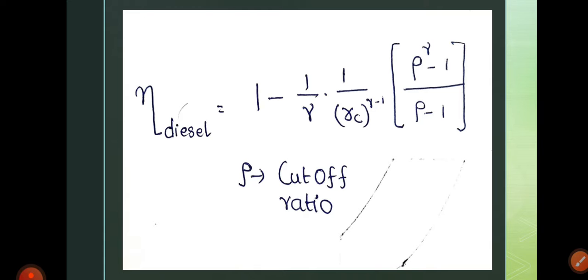What is rho? Rho is the cutoff ratio. Rc is the expansion ratio. What is the formula for rho? Rho is the volume after fuel addition to the volume before fuel addition. Fuel addition takes place at 2 to 3. So rho is equal to V3 by V2. Rc is the adiabatic compression ratio, that is V1 by V2. Gamma is the adiabatic exponent, rho is the cutoff ratio. So with this information, we can do a problem.